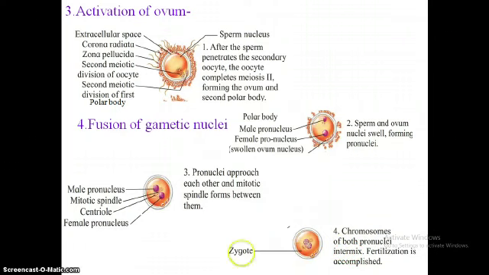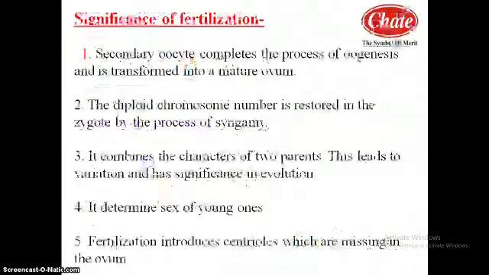is termed fertilization. So in this way, by this fourth step, the fertilization event occurs, that is, approach of sperm towards the ovum, penetration of sperm into the ovum, activation of the ovum and fusion of gametic nuclei.